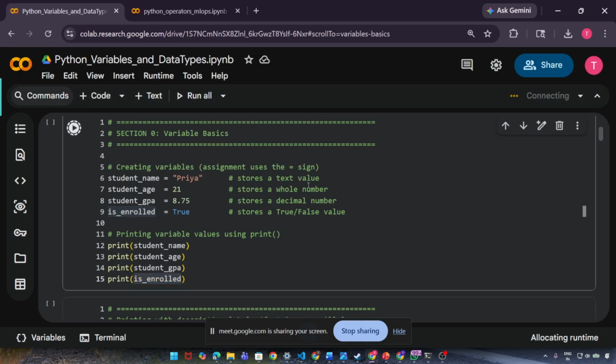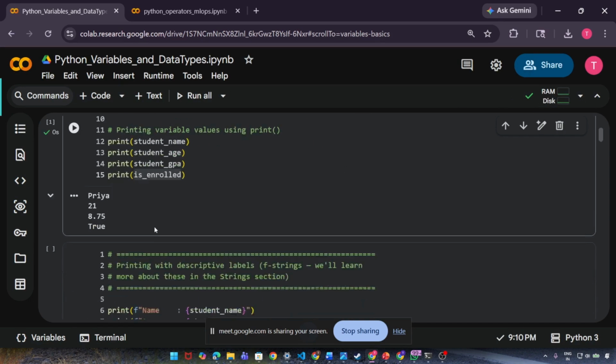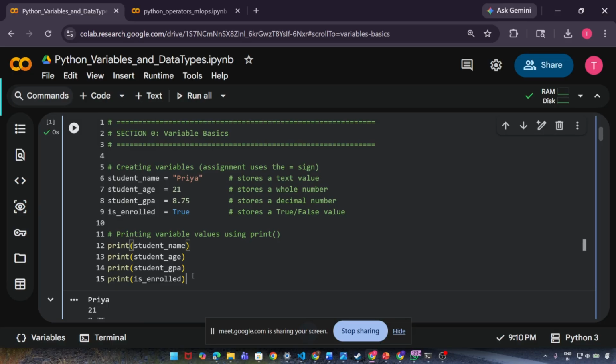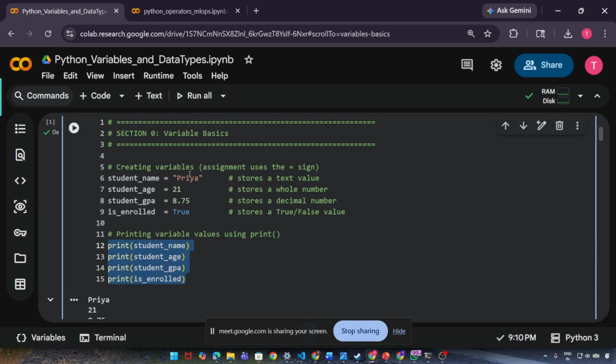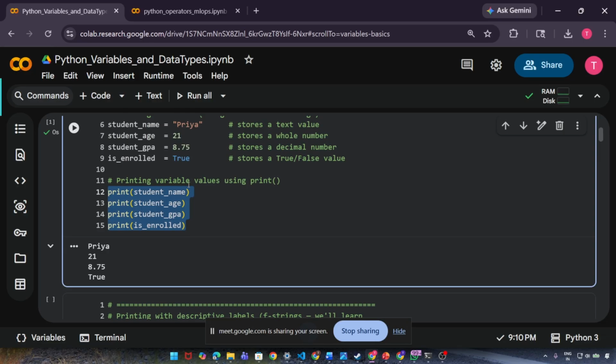Now to connect your Google Colab, you need to click on the connect button. Now it's showing connecting, right? It will take some seconds to connect, and then it will execute. See, I am able to print all the values that I just wrote. Okay. Does anyone have any questions on this?